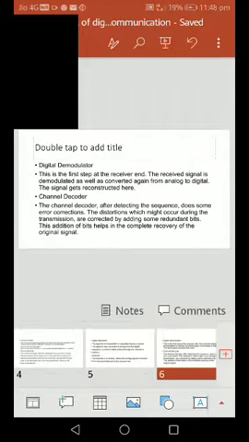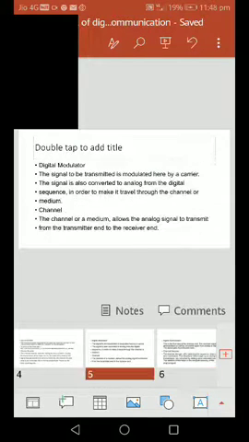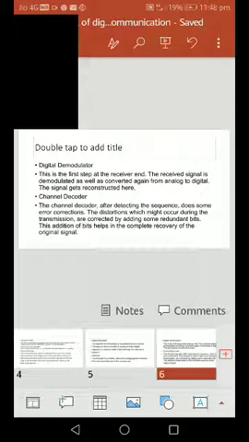After the receiving end, the first block is the digital demodulator. First step: the received signal is demodulated as well as converted again from analog to digital. The signal gets reconstructed here. After the analog signal is converted into digital by the demodulation circuit, we can reconstruct our original information.